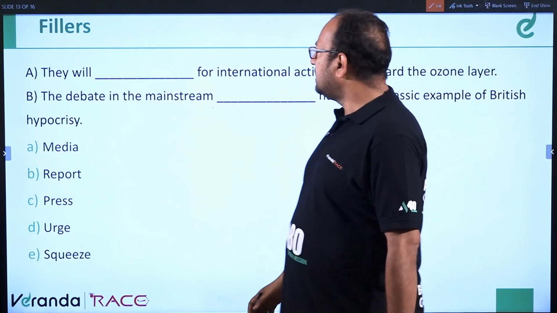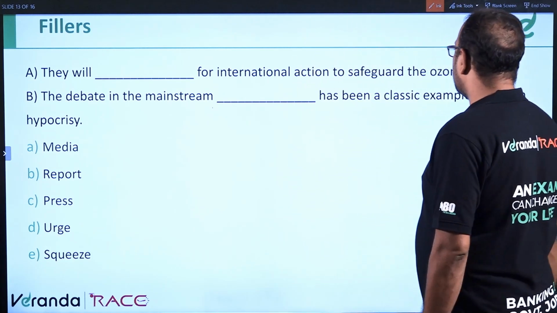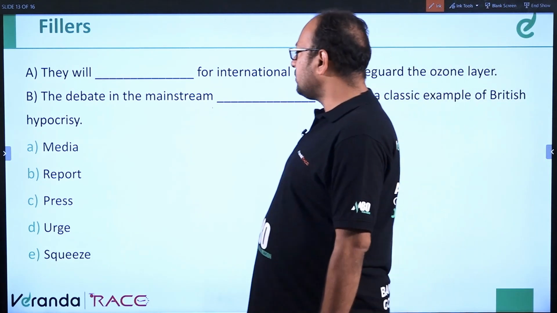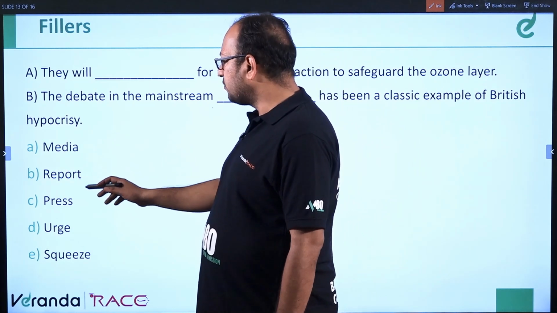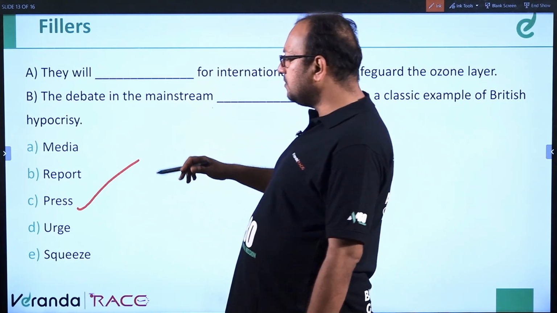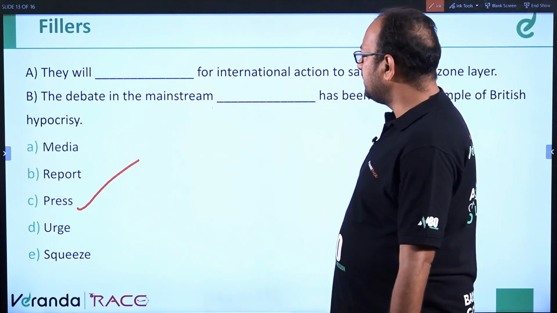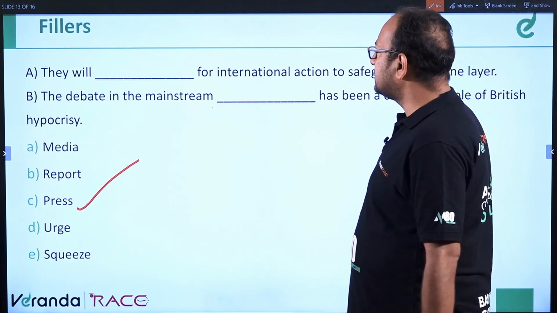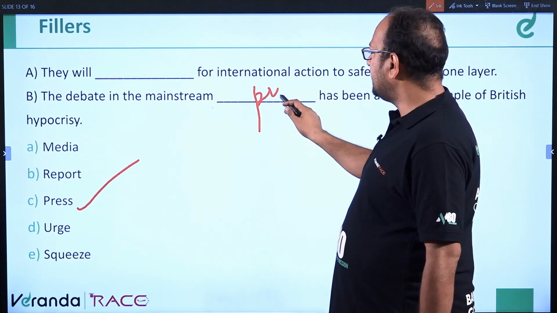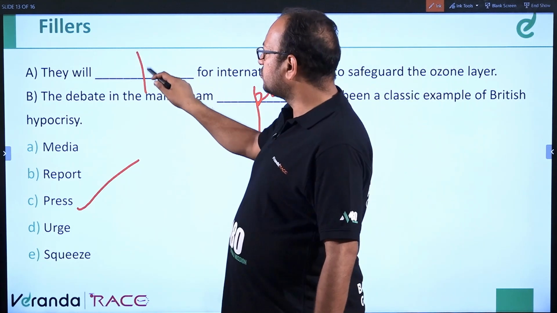Next question. They will dash for international action to safeguard the ozone layer. They will dash for, so media for, report for, press for is correct. It's a verb. Urge is also correct, but mainstream urge? The debate in the mainstream press. So press is suitable here also.